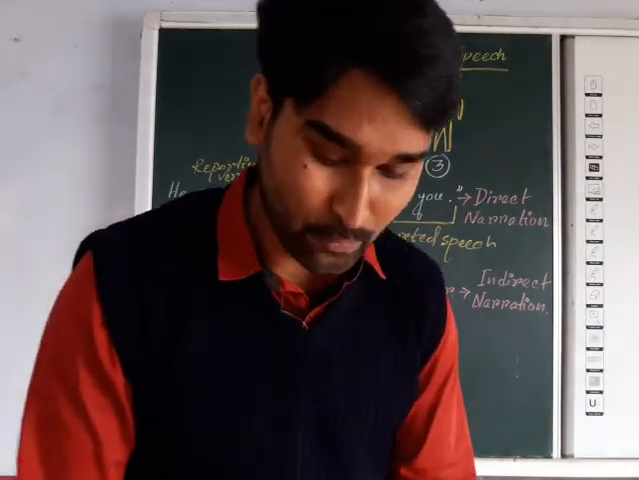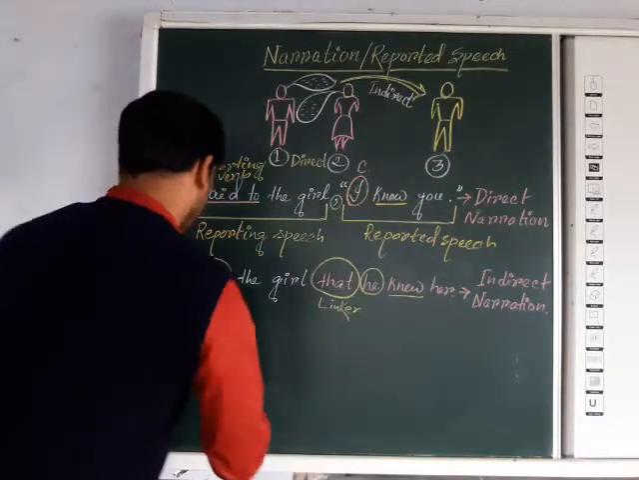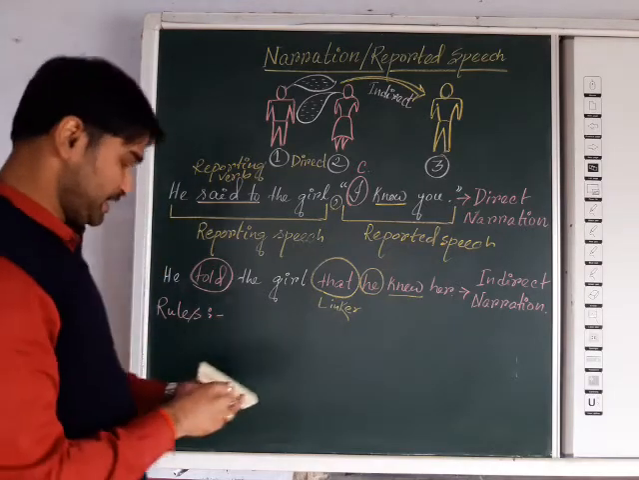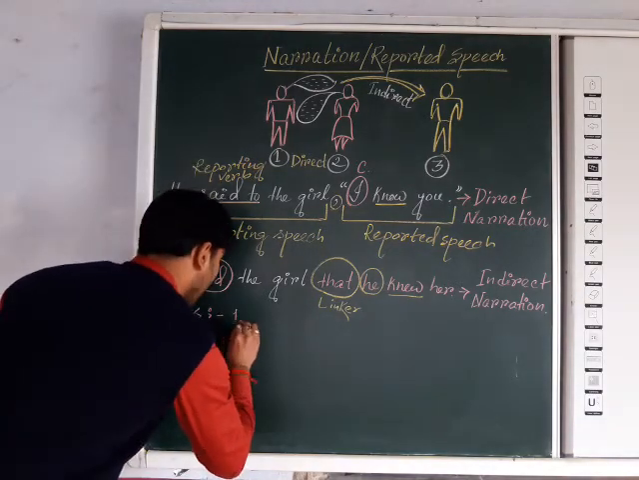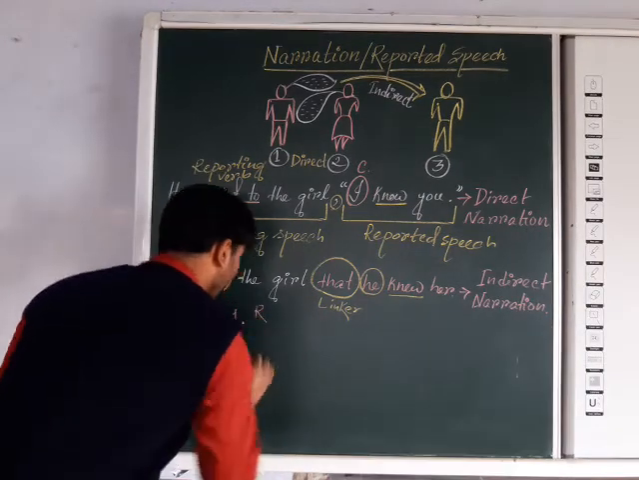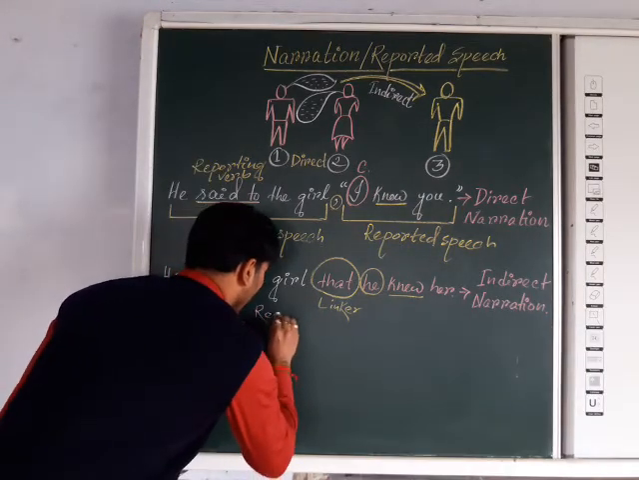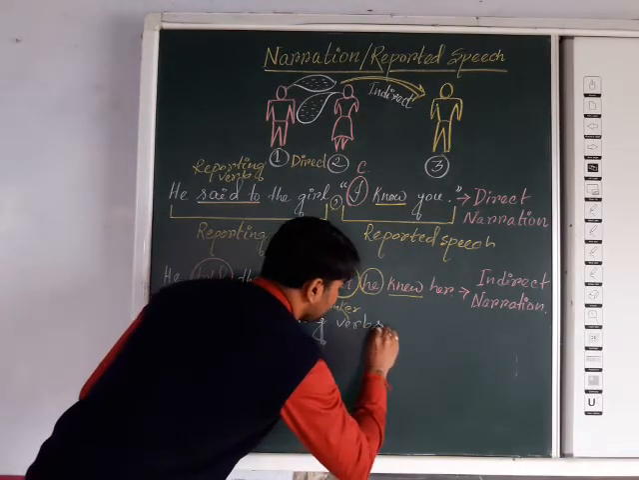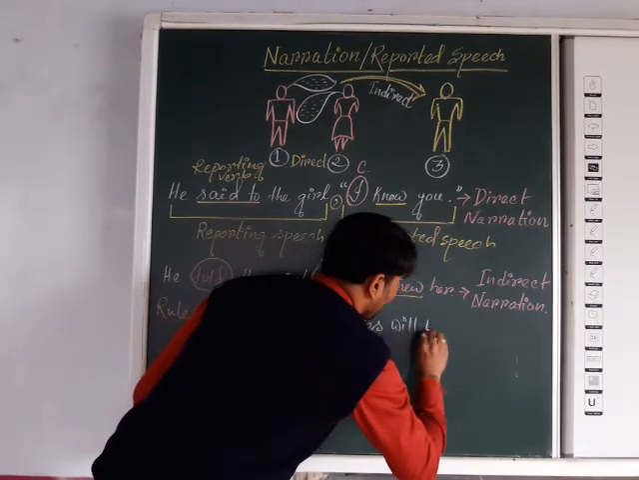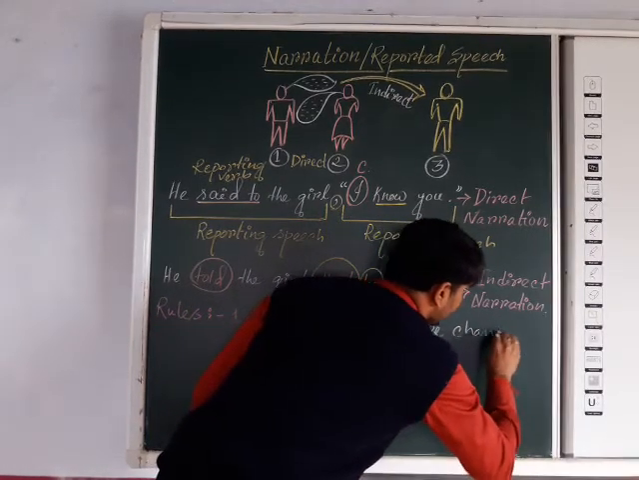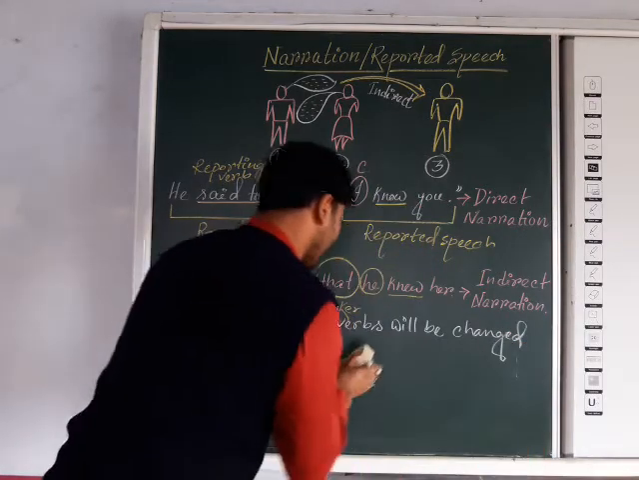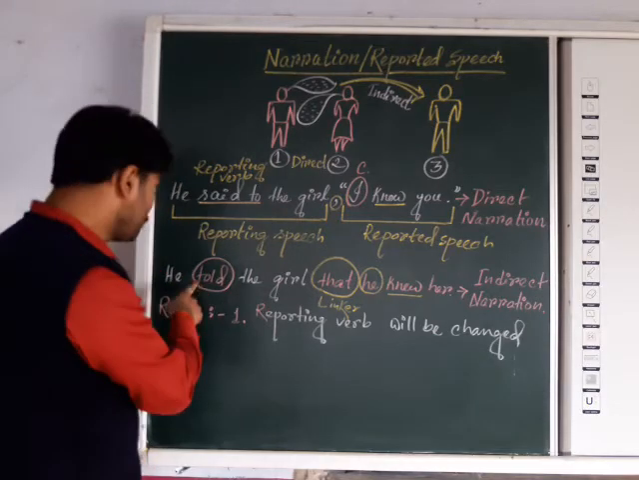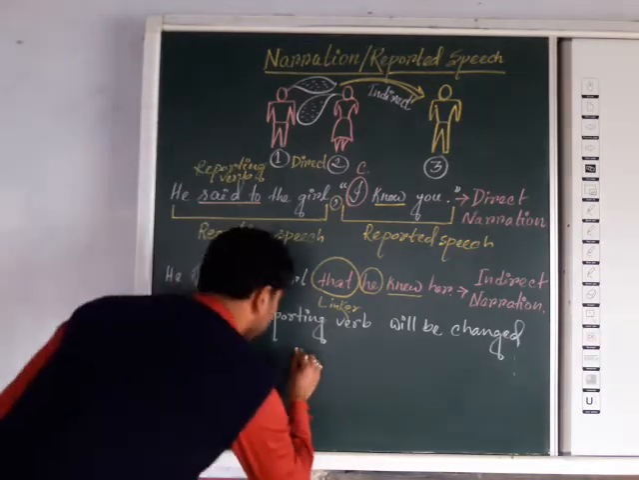What are those things? One by one we are going through them. For that we should know the rules to be changed. What are the rules? The first one is that the reporting verb will be changed. As you can see, "said to" is converted into "told." Some of the cases we will discuss.